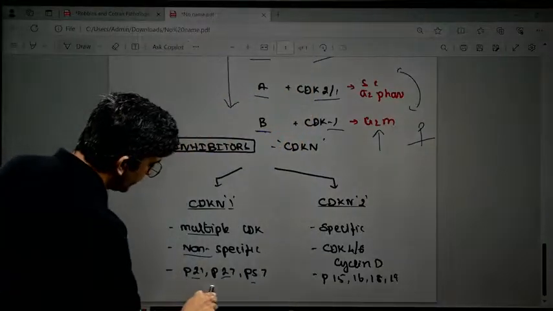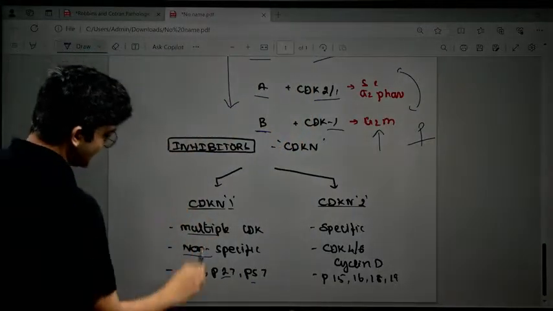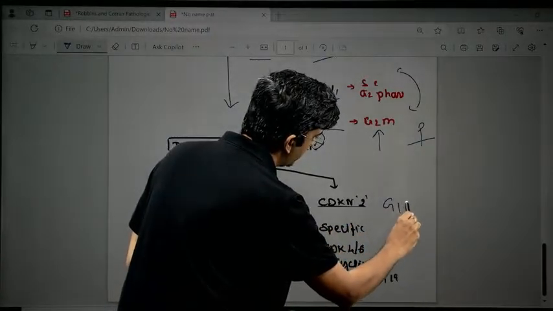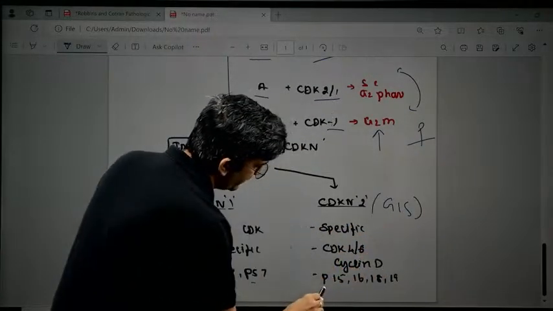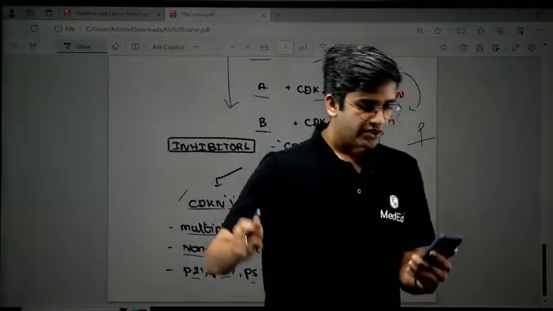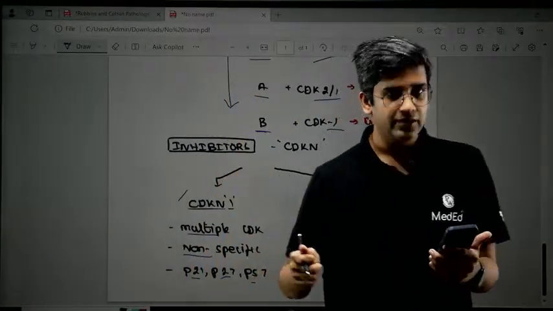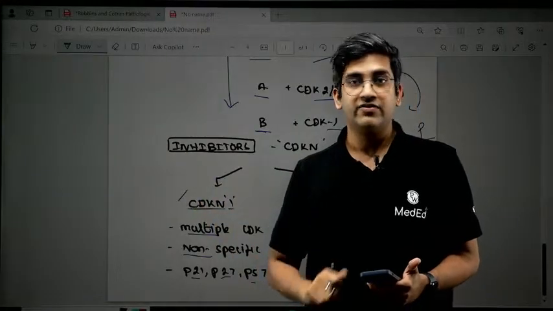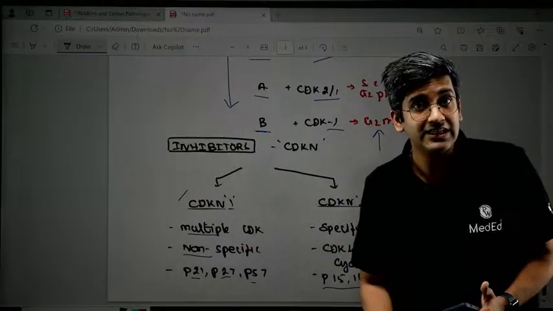So I have P21, 27 and 57 in the non-specific ones, and this specific one will be for G1S. And I have P15, 16, 17, 18 in that, right? Now this is information. If I write it in the form of a paragraph, it becomes very difficult for an examiner to see. If I write it in the form of this, it's decent for me.